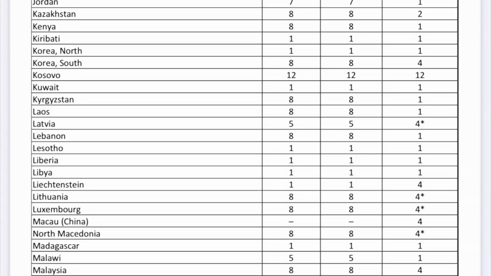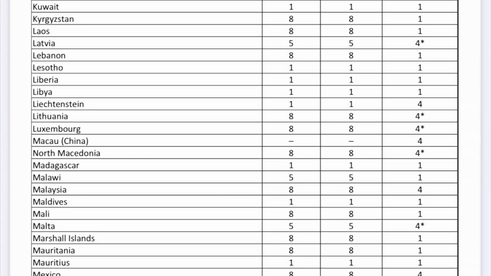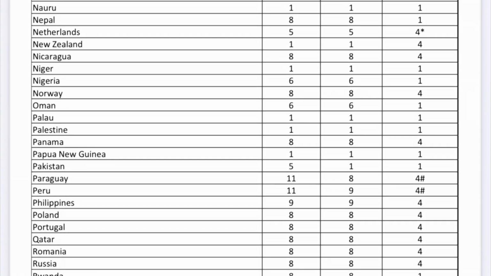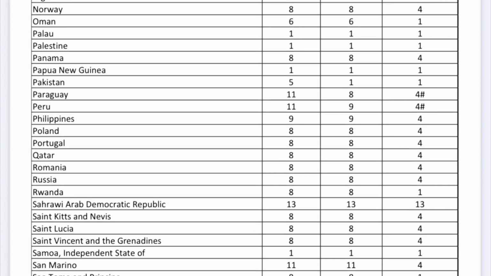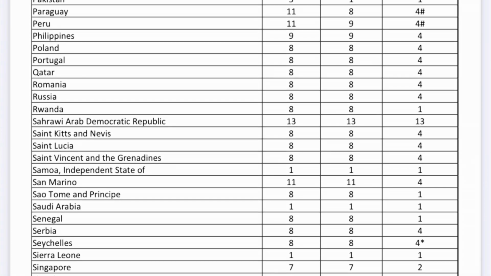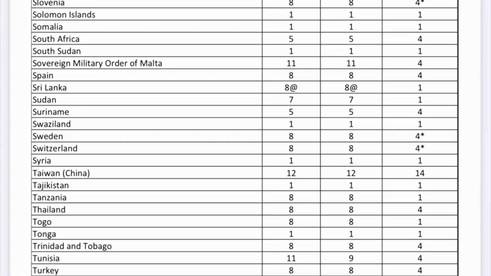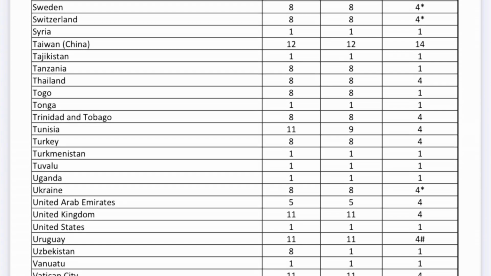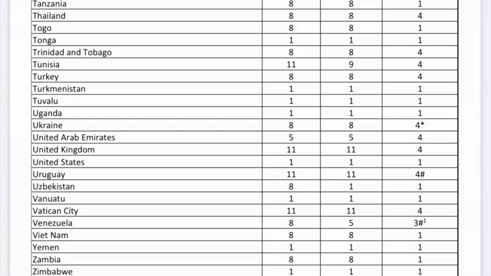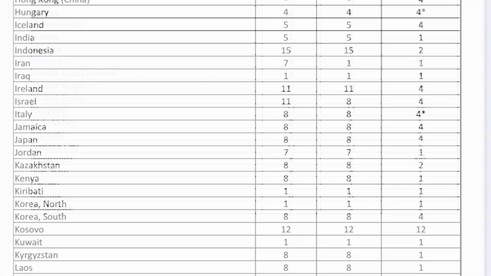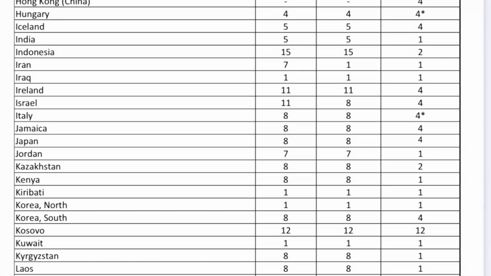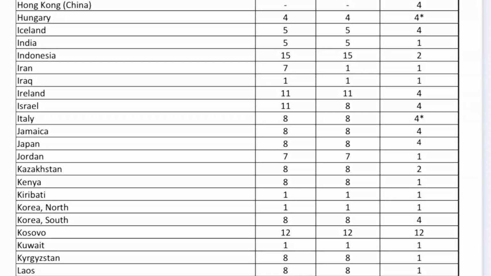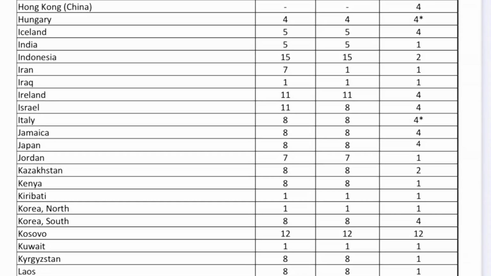Now, if there is an asterisk, a star next to your number 4, you can't extend your stay in Brazil for an extra 90 days. But if you don't have that star, you can. So again, this video is for people who are in group number 4, but you don't have that star next to your number 4. So for example, Portugal passport holders, Russian passport holders, South African passport holders, you don't have that star. So this video is perfect for you. But let's say you are Italian, notice how you have that star next to your number 4. Well, that means you can't get an extension for an extra 90 days. So you need to stop watching this video because this video will not be helpful for you.